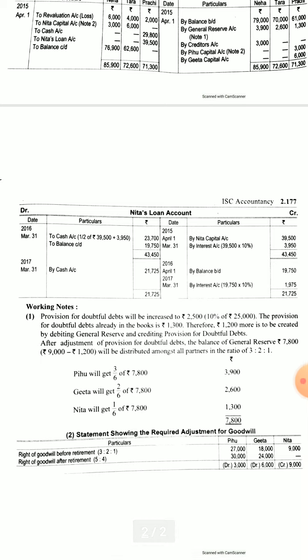Now let's see what are the adjustments regarding goodwill. You already know we will first distribute the goodwill before the retirement in the old ratio, and again we will distribute the goodwill after retirement in the new ratio. Thus we are getting who are sacrificing and who are gaining. So Nita is clearly sacrificing 9000, and that share is being shared by Pihu and Geeta, 3000 and 6000. So these are our entries.